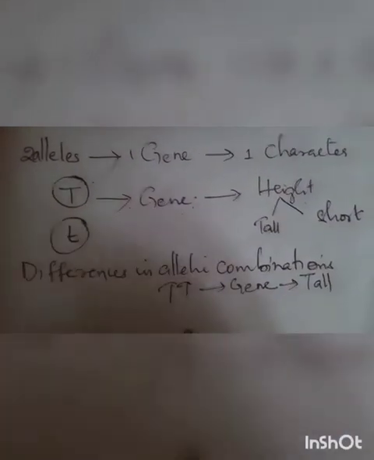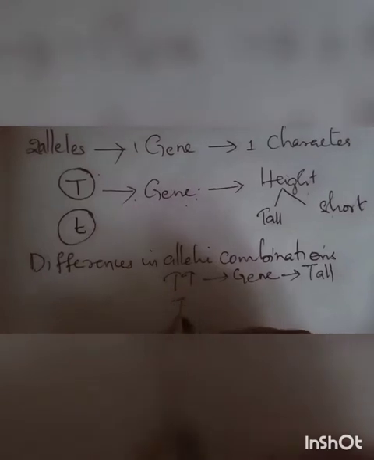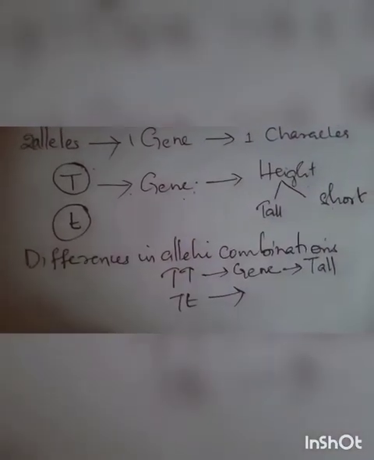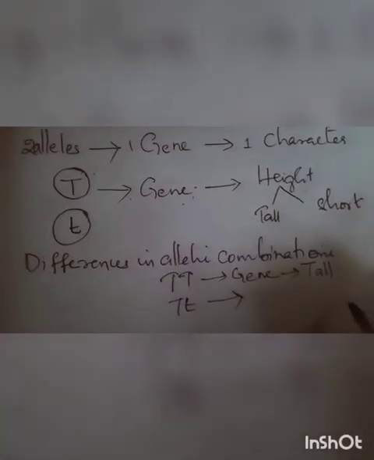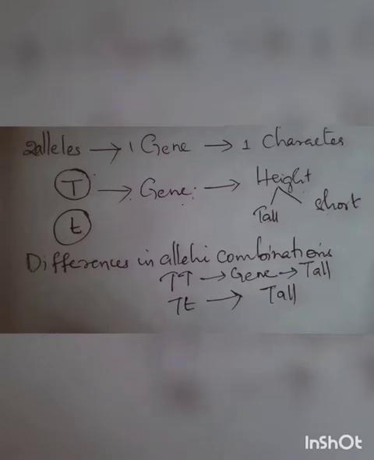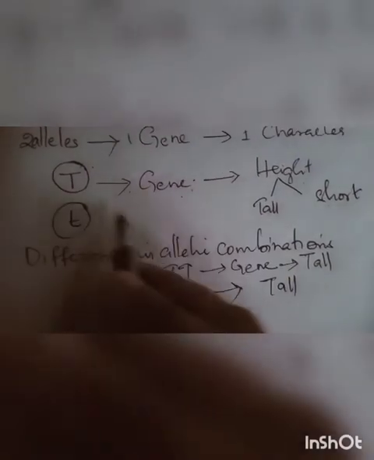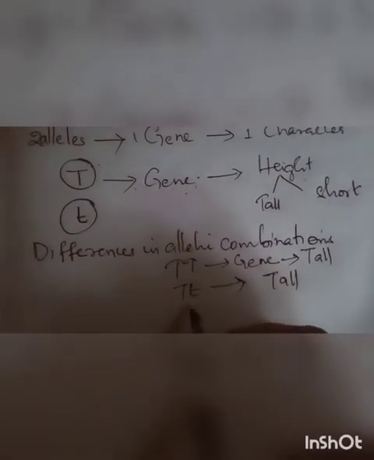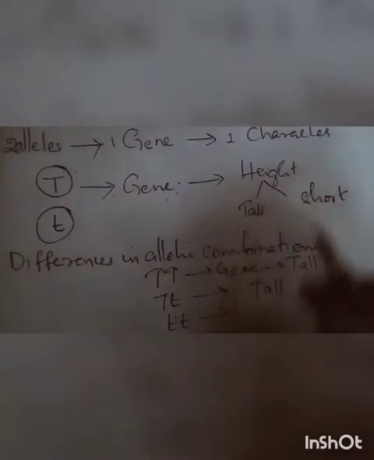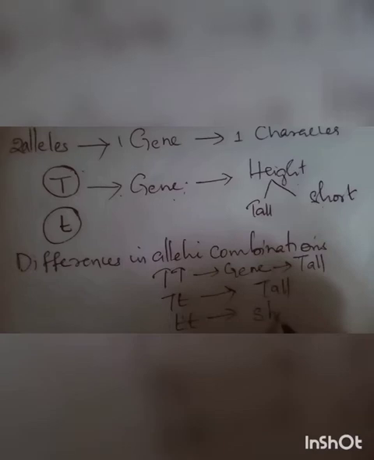Another one, capital T, small t, produces the character again tallness, tall. The next combination is small t, small t. It produces the character shortness, short plants.